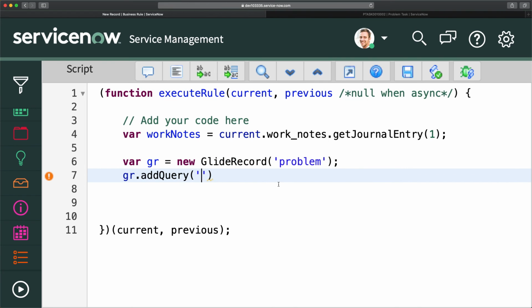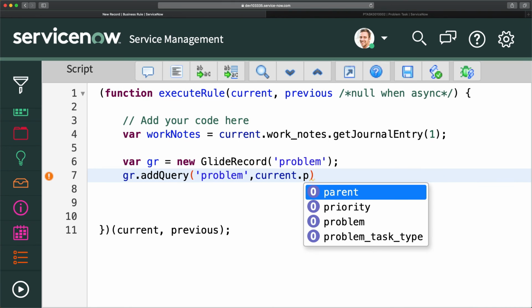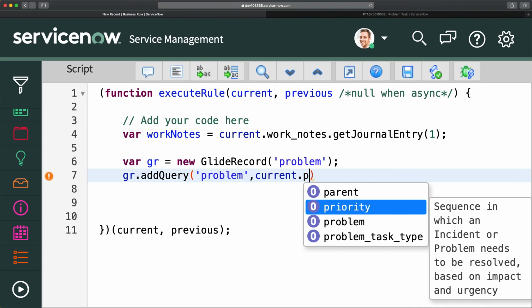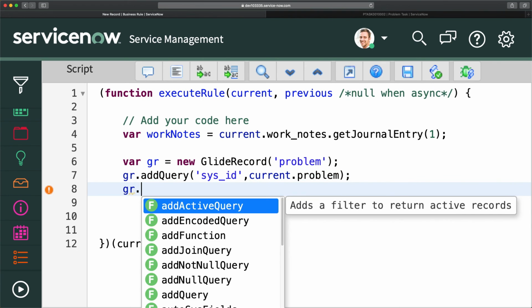In this case, I will put that problem, and here you can do current.problem. But here you have done problem. It should be sys_id, not problem. You have to search for that sys_id, and that sys_id is in that reference field. So we have current.problem. Now the problem is the field of this problem task which we are working on. So then we will have gr.query,